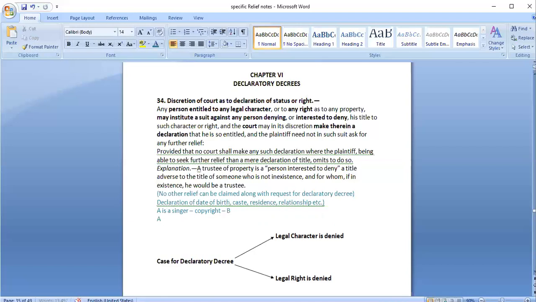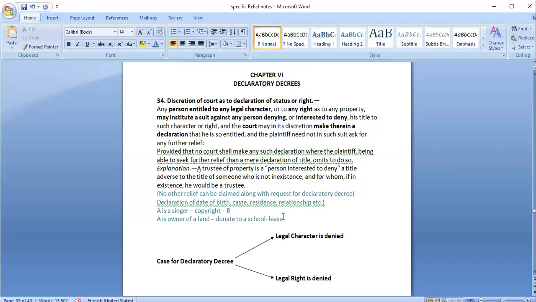If, for example, A is the owner of a land and he wants to donate that particular land to some school, but someone else is residing there under a lease agreement.